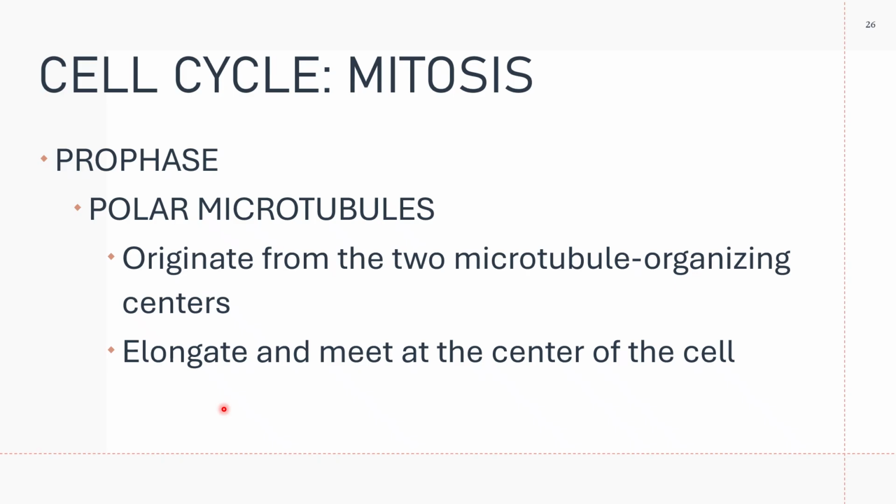The function of your polar microtubules is to ensure that the two microtubule organizing centers are maintained at their respective locations at the opposite poles of the cell, and they should not migrate toward each other. Maintaining the MTOCs at the opposite poles is assisted by your astral microtubules.